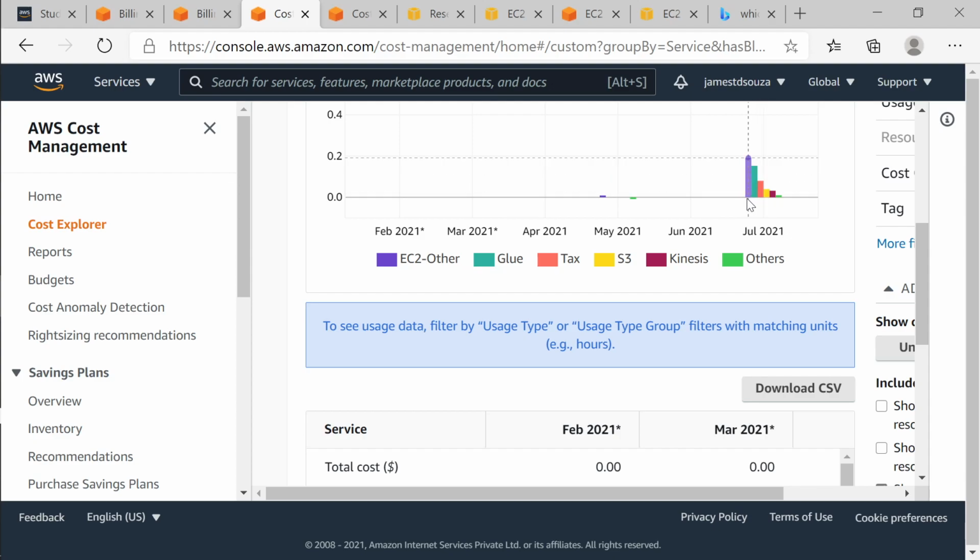So definitely I will say, arey, why is EC2 costing so much? Did I use EC2? I created only one machine. But remember, it is not only you who are creating machines. There are services which are managed services. Managed services usually will create machines on their own, and you will be charged for that also. So unknowingly, if any machines are created by any services, you will be charged for that.